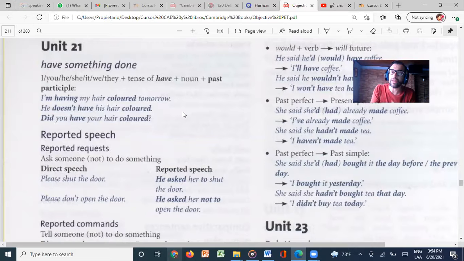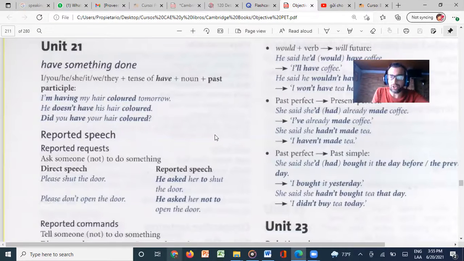That's a very, very common phrase or way to say that you're going to do something, to paint your room, to wash your car. So instead of saying, I'm going to wash my car, you can say, I'm going to have my car washed, right? Again, we use the past participle. She's going to have her bedroom painted. So we're going to be using have, noun, past participle, very important. That's why we're using colored in this case.